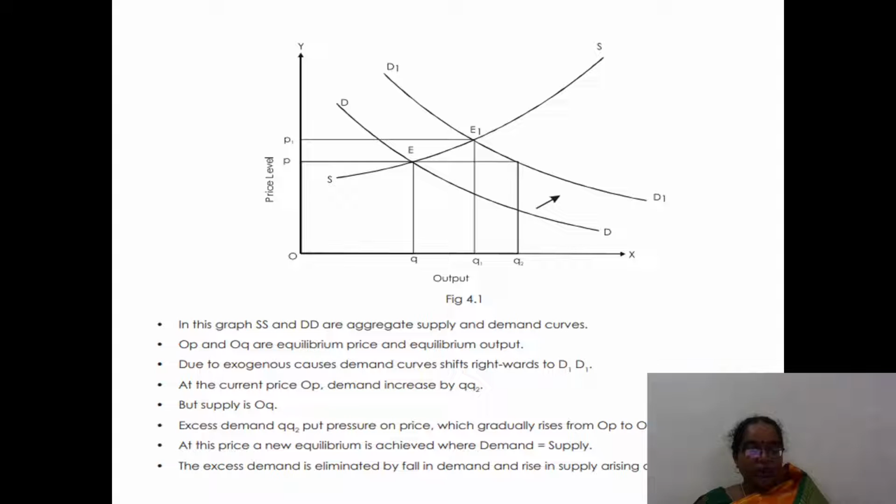At the current price OP, demand increases from Q1 level to Q2 level, but supply is always OQ only. Excess demand Q2 puts pressure on price. So equilibrium is achieved where demand is equal to supply. The excess demand is eliminated by fall in demand and rise in supply.